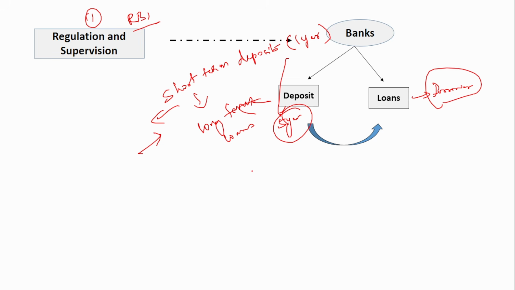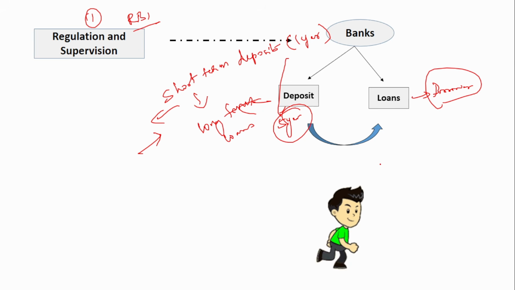A liquidity mismatch will always happen because sometimes banks may have to use short-term deposits to fund their long-term loans. So how much of their short-term deposits can they use to provide long-term loans? All this is governed by the Reserve Bank of India. All this is regulated. How much can be used, all the numbers have been provided by the Reserve Bank of India so that the bank does not enter into a bank run kind of situation.